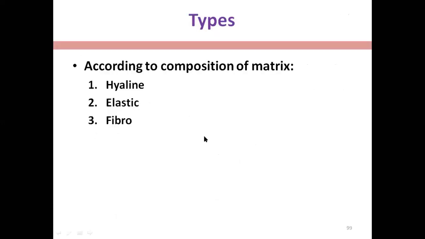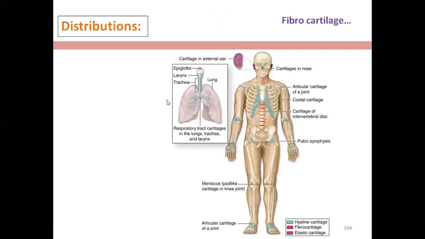Now the main topic in cartilage: what are the types of cartilage? There are three types: hyaline cartilage, elastic cartilage, and fibrocartilage. The sky color region is for hyaline cartilage. Where are they located? In the costal cartilage. This is the bronchi. This is the trachea. This is the articular cartilage. These are the locations of hyaline cartilage.